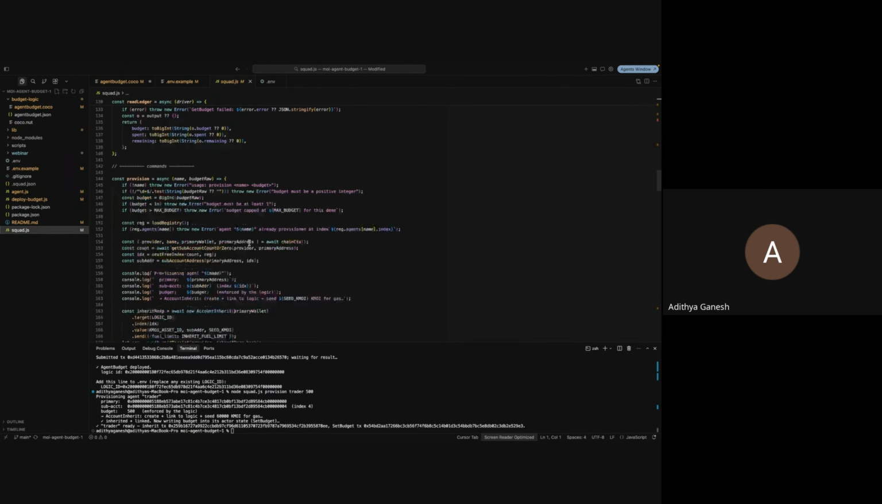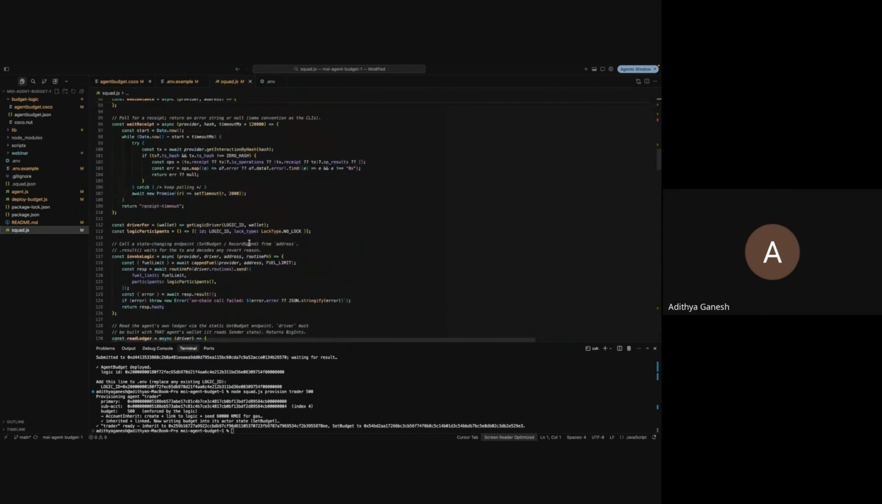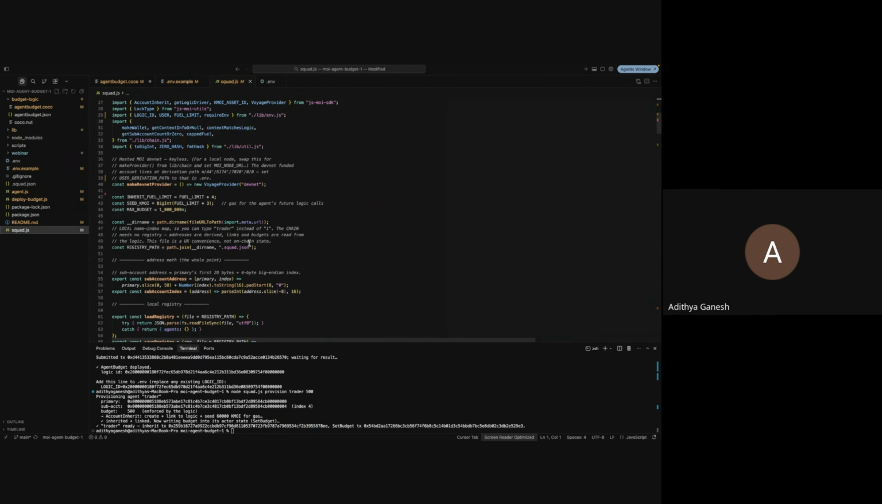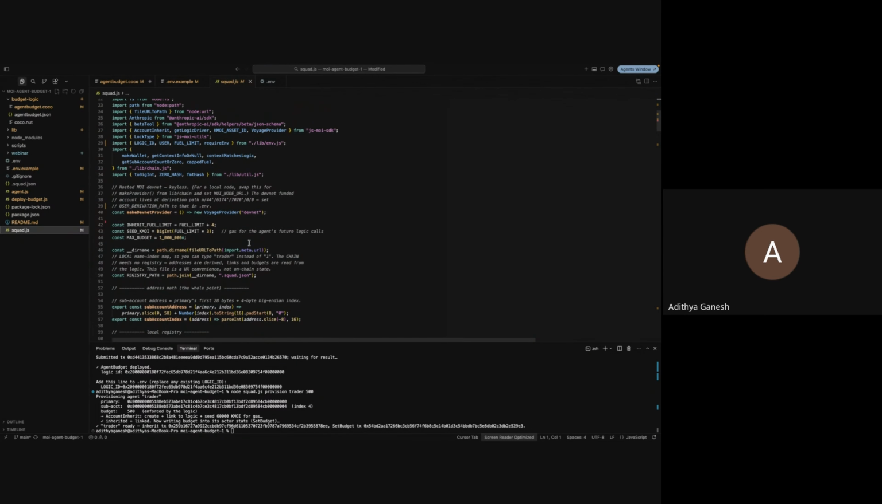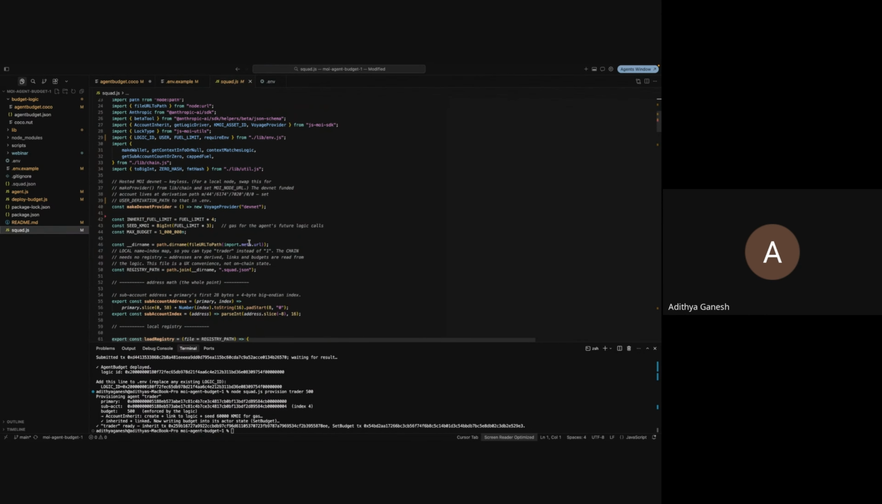Again, it's not much code, just a lot of comments and a lot of helpers. The first thing I'm going to do is head to the provision function.